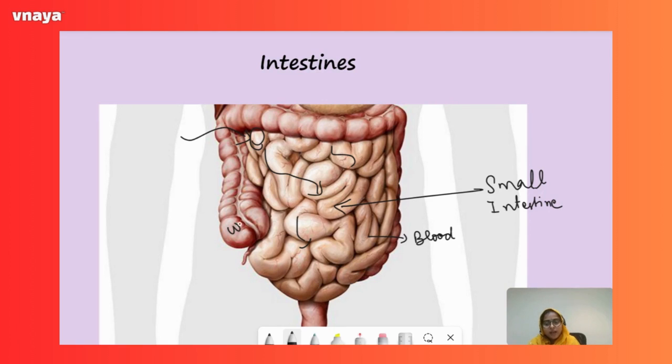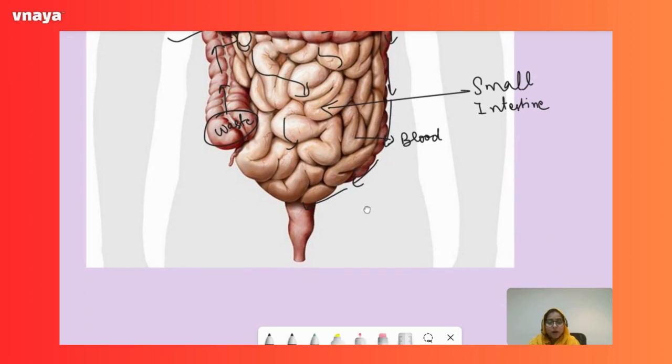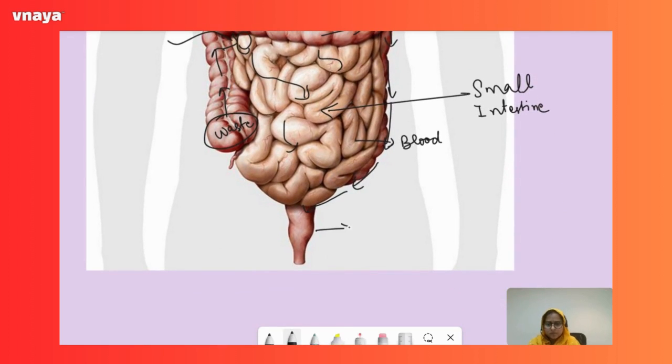Then there is the waste product which is remaining. Now what happens to that waste? That waste will be collected in the large intestine, and this is how it goes. This is the path which it follows to be collected here in the next part, which is the rectum. This is the chamber where the undigested food, or you can say waste products in the form of feces, will be collected, and that will leave our body through the opening called the anus.